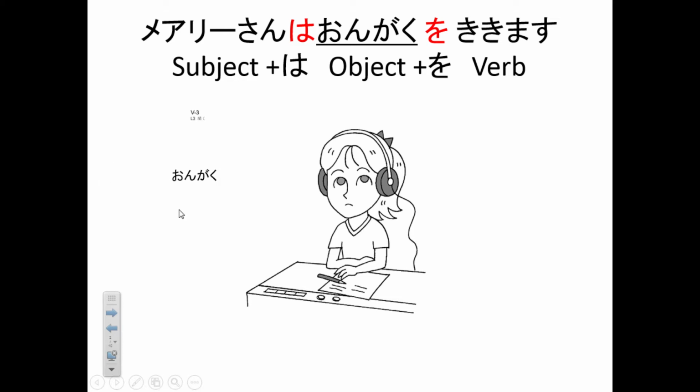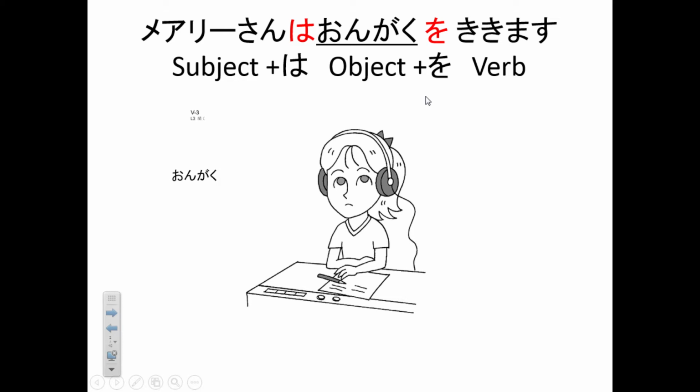And now, if you want to add an object to this sentence, the object 音楽, music, after that word you just put the new particle, o. Okay, use this o, not the vowel o. This o is for the object. It indicates that before this o is the object of the sentence. And this is the most natural order of a sentence like this.